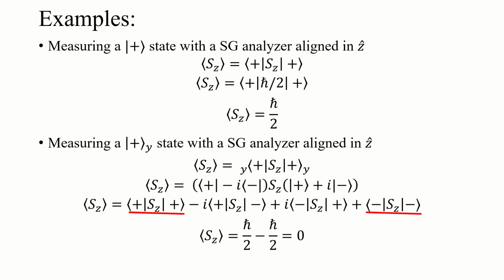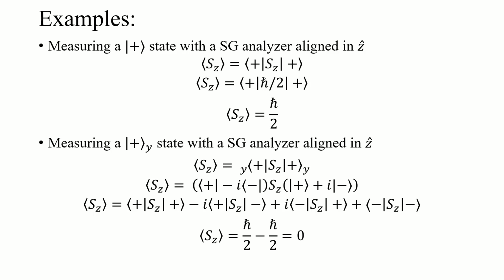So our expectation value for measuring the spin in the z direction of a system that's prepared in a spin up in the y direction is actually 0, which again makes sense, right? We know that a spin up in the y direction state is equally likely to be measured as spin up as it is spin down when measured in the z basis. So if we were to make thousands of measurements of this, half of them would be up, half of them would be down. We'd average them and get 0, right?